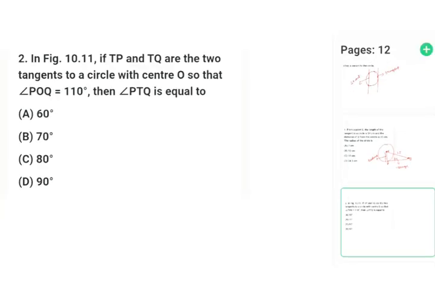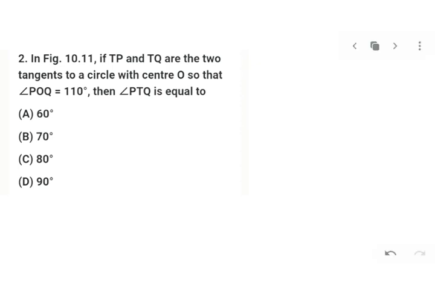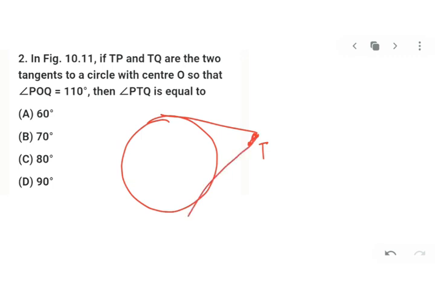Shall we jump on to our next, in which we have in figure 10.11, if TP and TQ are two tangents. Okay, now I'll draw a figure. From point T, there are two tangents coming to a circle from point T.